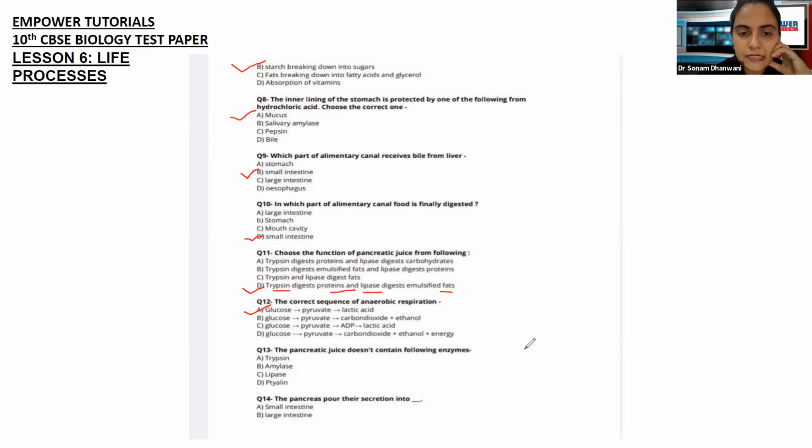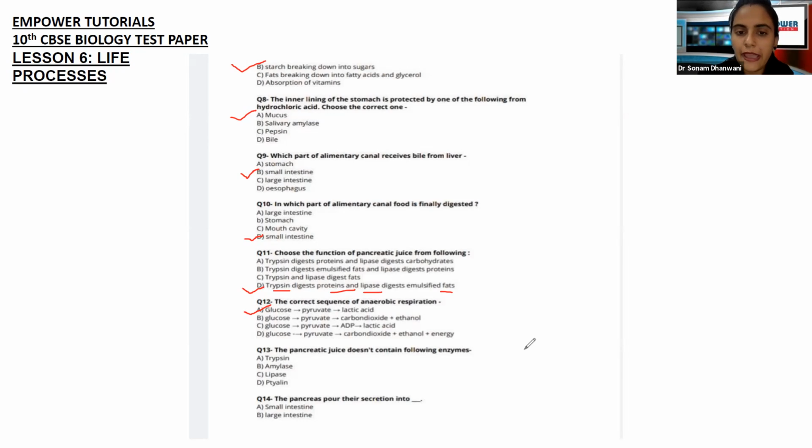Right. It will take place in the cytoplasm. So what is happening is glucose will break down into two pyruvate molecules, and further it will also release lactic acid. And also remember, lactic acid is a fluid which is responsible for causing cramps in our body.